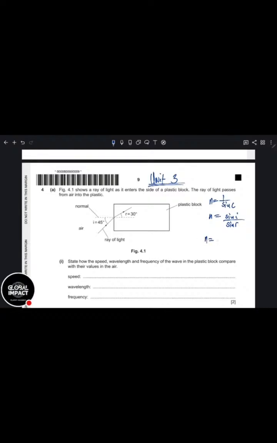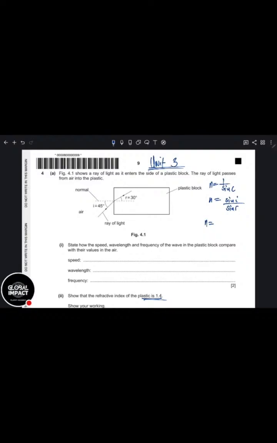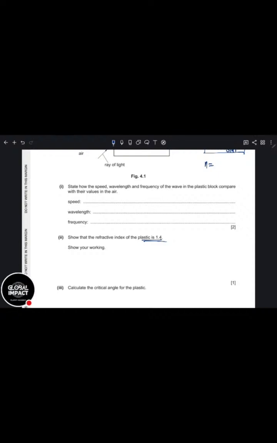The last one is the speed of light in a vacuum over the speed of light in the medium. We don't even need to talk about it. So let's talk about this one. This is the one that works. You just look for the one that works in that particular situation. When they say "show that," it's like they are saying to you, calculate. So if they say show that the refractive index, ignore their answer. Just calculate the refractive index, and you must get this answer.